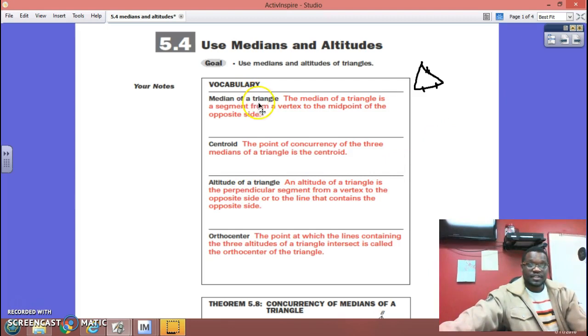The thing to know is that when it drops down, it intersects and makes a perpendicular. And a median, when it comes down from a vertex, it bisects it. It cuts it into two equal parts. Okay, if I come across some other good stuff, I will let you know on the altitude.